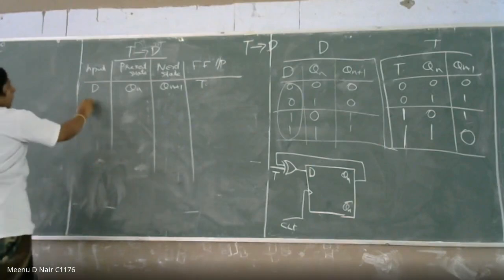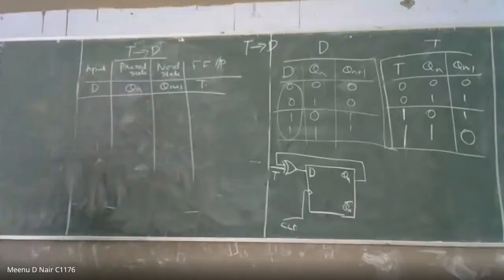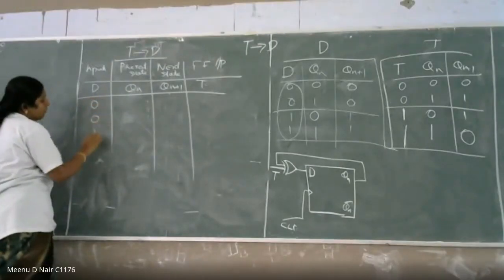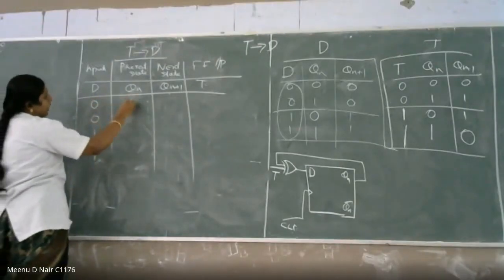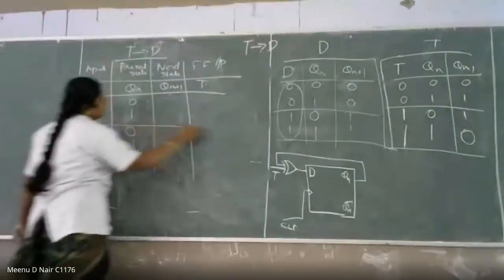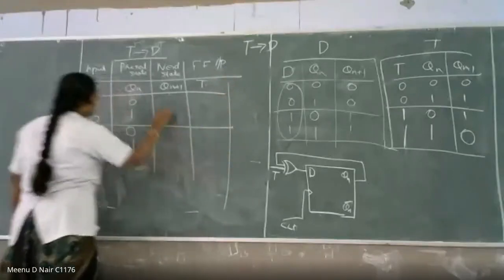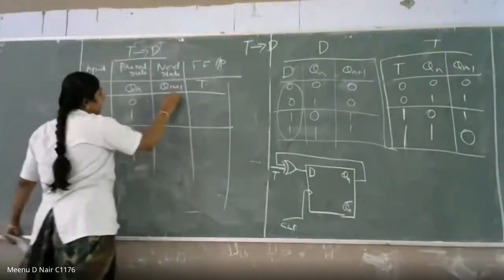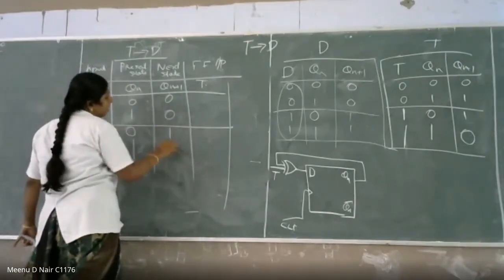Okay. For D, first you have to write the truth table of D. So 0, 0, 1, 1, these are the conditions. Qn can be either 0 or 1. Here also Qn can be either 0 or 1. What is the output? What is the next state? Whatever be the input here, the same thing you are getting, 0, 0, 1, 1.